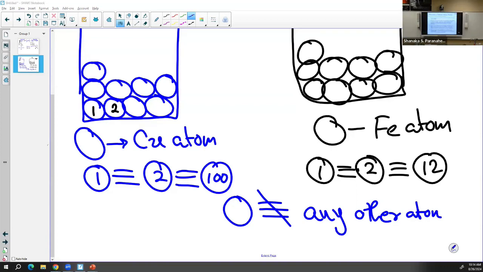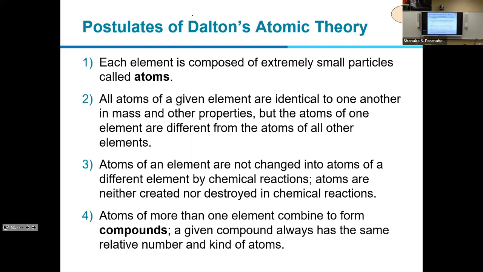Let me explain why. Did anyone learn subatomic particles? So the atom is not the smallest particle. Every atom is made of subatomic particles. Those subatomic particles are protons, electrons, and neutrons. We can even divide protons, electrons, and neutrons into other smaller particles. So that's why the first point is no longer valid.